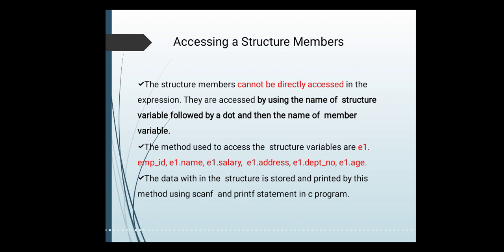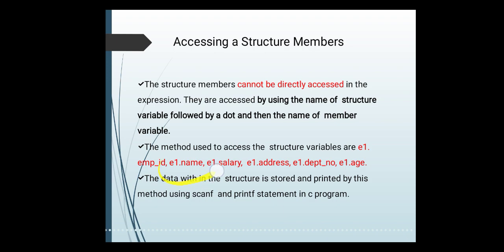If you want to access the data members of a structure, you can access them with the help of the structure variable followed by a dot operator and then the name of the member variable. What is the syntax? Structure variable name, dot operator, and then the structure data member's name. Like if you want to access the employee ID of the structure employee with the variable name E1, then the syntax is E1 dot employee ID.